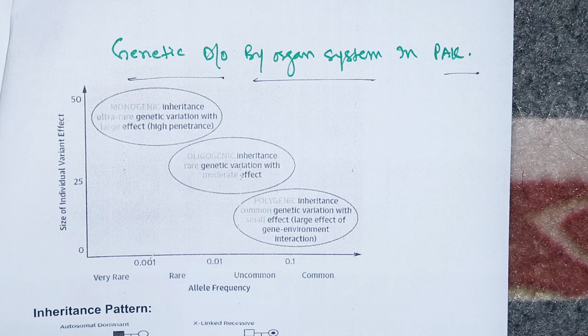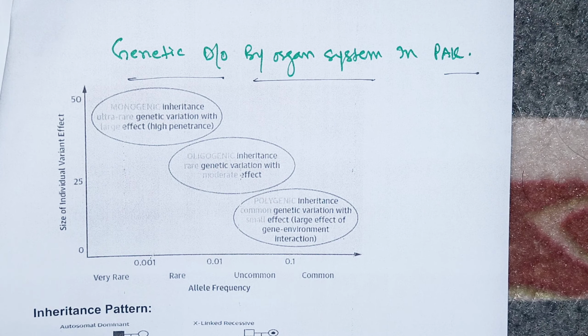Expressivity refers to variation in the phenotypic expression where an allele is penetrant. Actually, expressivity refers to the range of signs and symptoms that occur in different people with the inherited gene. Let me explain the concept of expressivity. Look beta, if this is a gene in a couple and they have three children and all three receive the gene and all three develop the disease, let's suppose, this is said to be complete penetrance. If only two develop the disease and one does not, this is said to be incomplete penetrance, right?